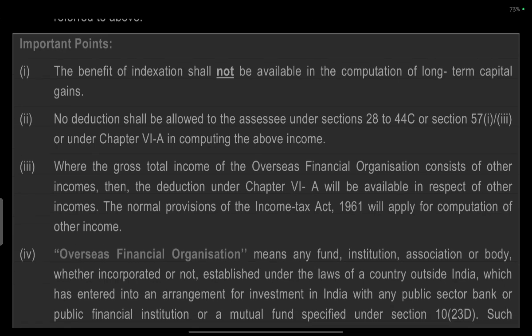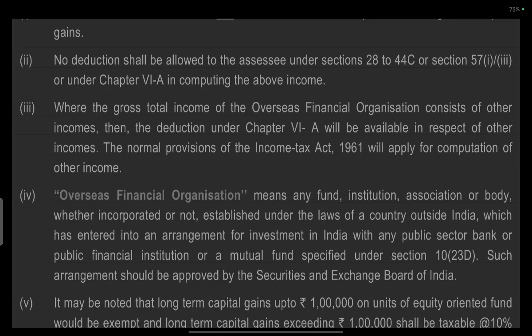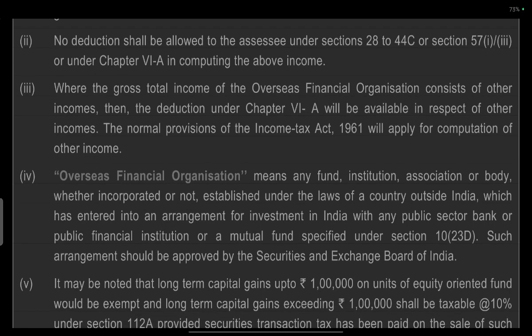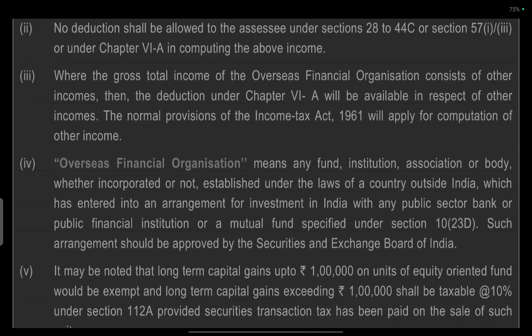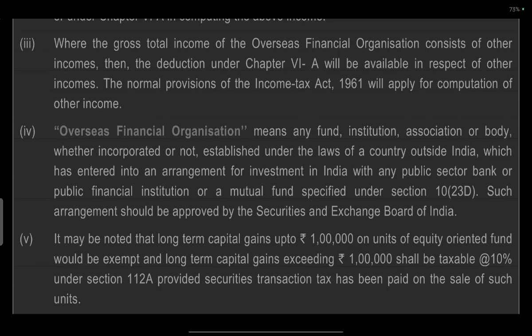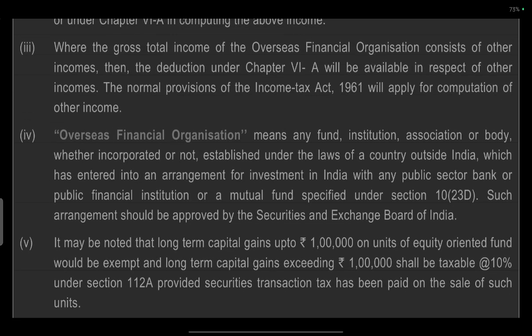No reduction shall be allowed under sections 28 to 44C or section 57, clauses 1 and 3, or under Chapter 6A in computing the income. Where the gross total income of the overseas financial organization consists of other incomes, the deductions of Chapter 6A will be available in respect of those other incomes, and the normal provisions of the Income Tax Act 1961 will apply for their computation.